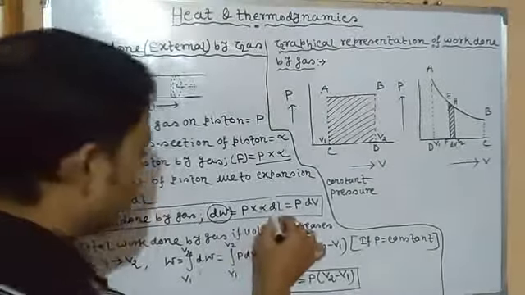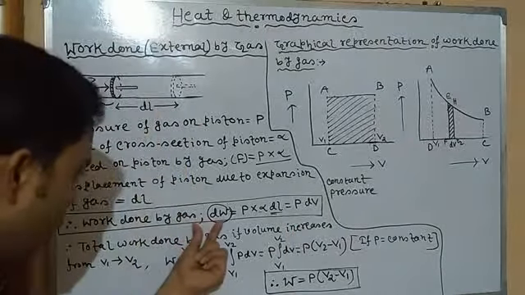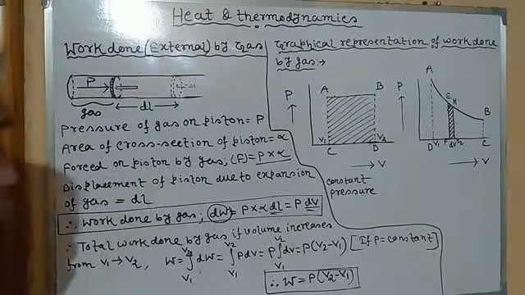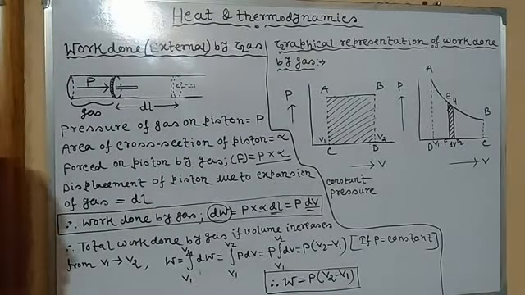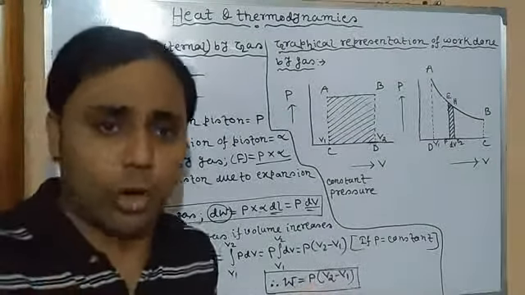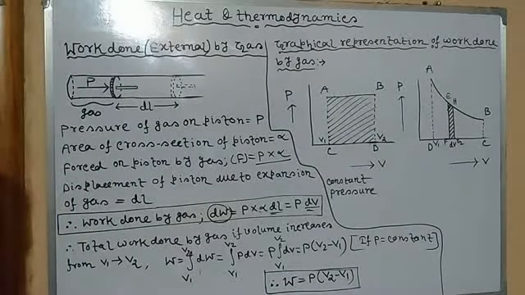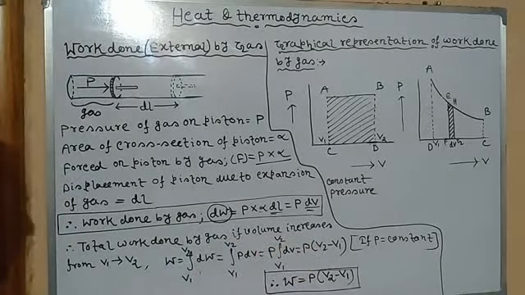So since for small displacement dl, the small work done dW equals P dV. dV is the small change in volume due to small change in displacement. Now if the volume increases from V1 to V2, it means the change in volume is not small, it is quite finite.